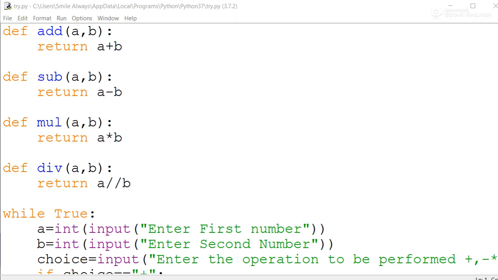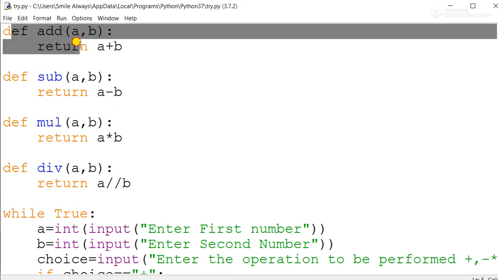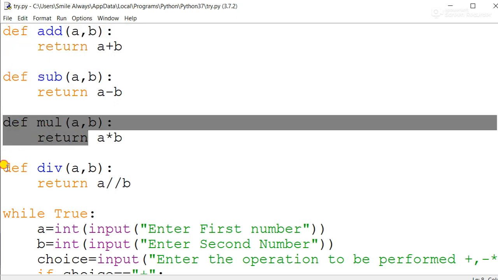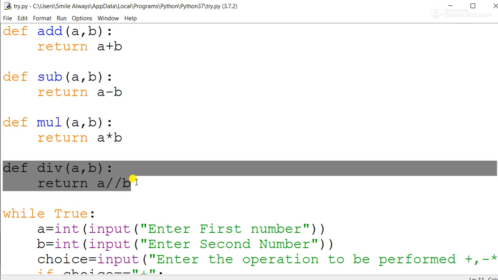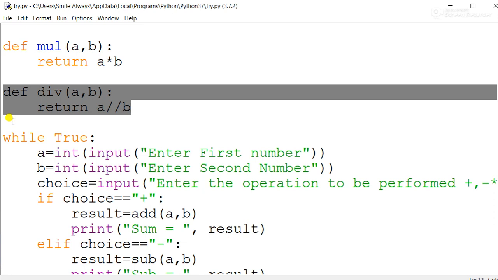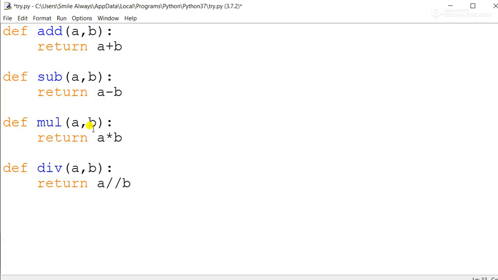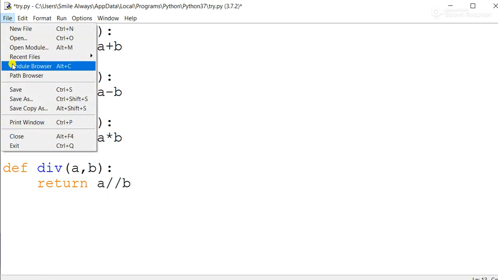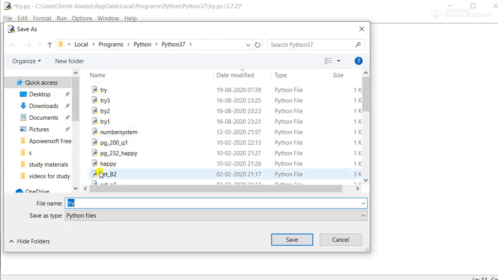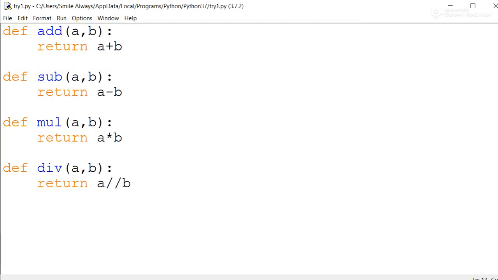Now let's understand with this program. We have already executed this program last time. Now see, what we can say over here is that these defs are your functions, so totally you have 4 functions in this. I am removing all these because I just wanted to show you something different. Let me change it, because maybe I need that again and again. So I'm storing this as try1.